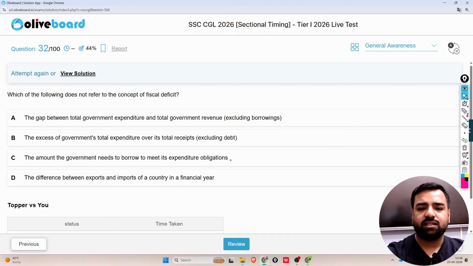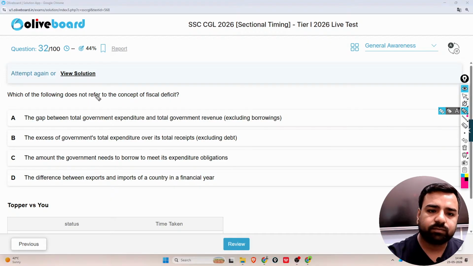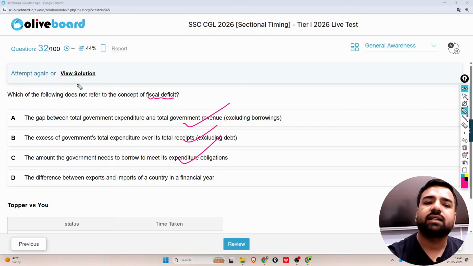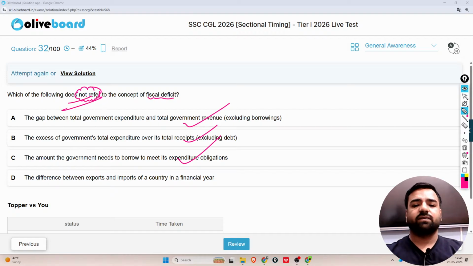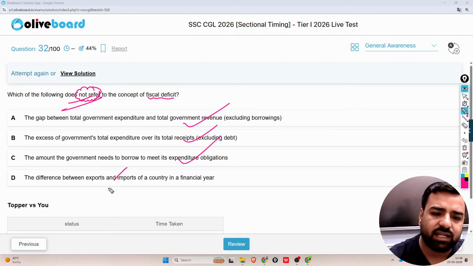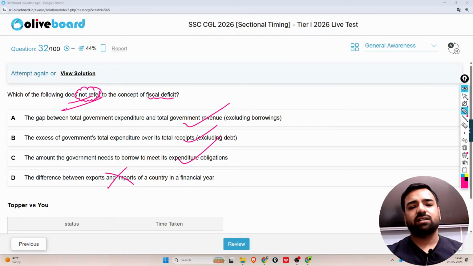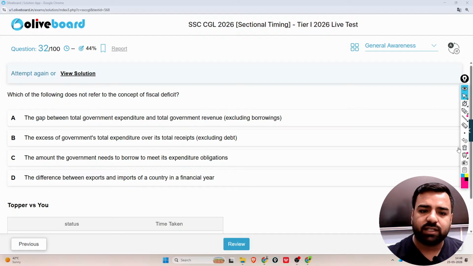So what do you think? The correct answer is what? The concept of fiscal deficit, right? So here, please mark. If we ask about the fiscal deficit, everything here is correct. But it's not asking what refers to the concept, it's asking what does not refer to the concept of fiscal deficit. So the difference between the exports and imports of a country in a financial year does not refer to the concept of fiscal deficit, and that's why the correct answer is going to be option number D. So let's go with the explanation of the same.